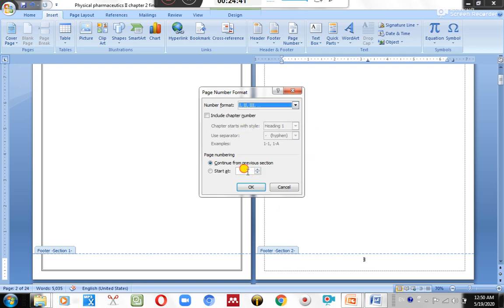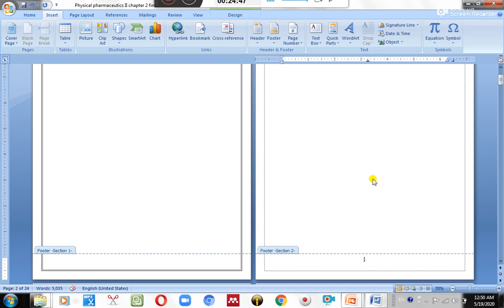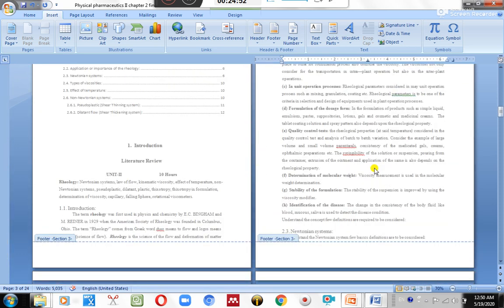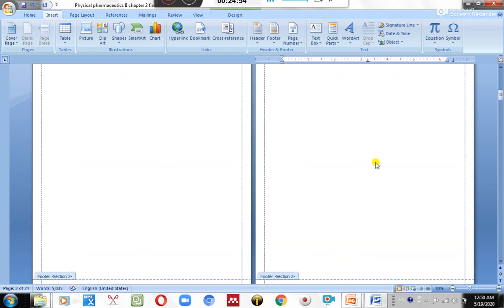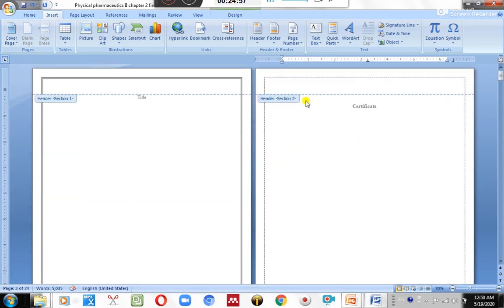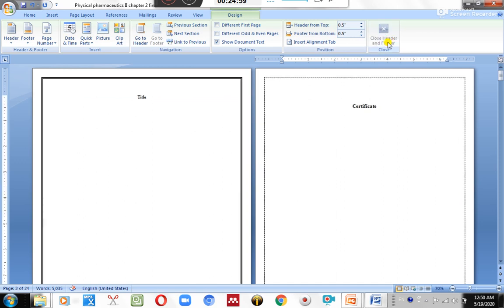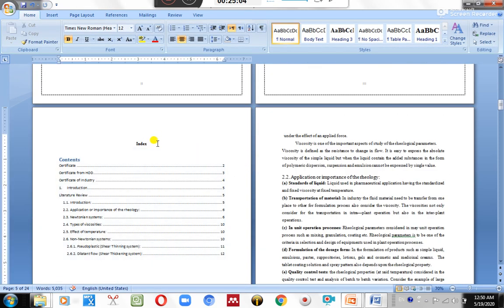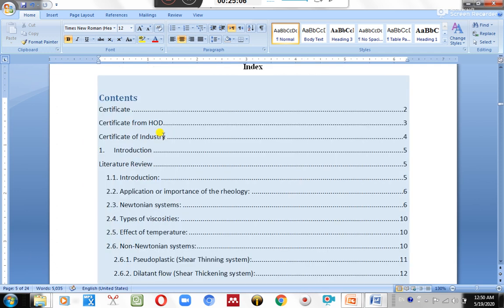What we have to do is come to where we want the certificate to have Roman page number 1. So come to this part, insert page number at bottom. Usually we insert the page number at the bottom of the page, and preferably for certificate pages at the center. So this is 1. Again this shows 2.